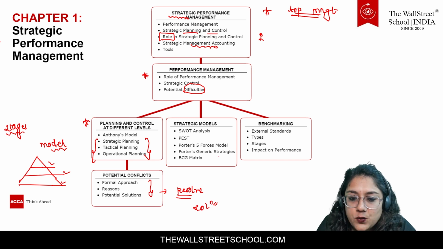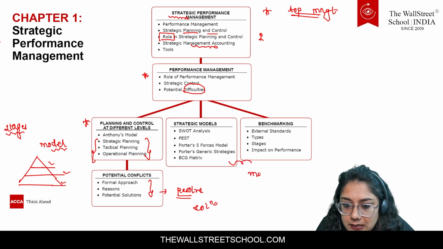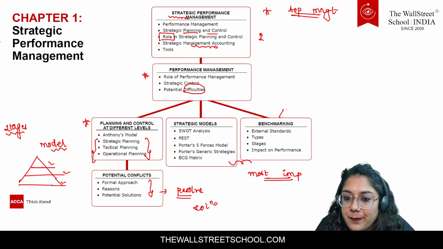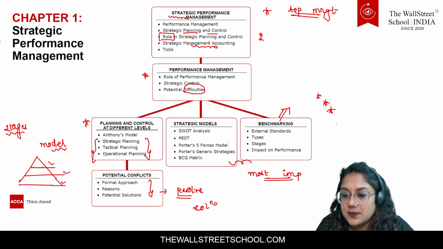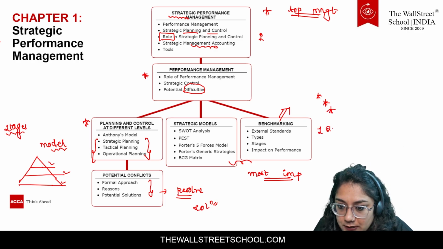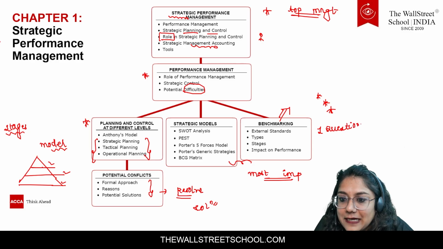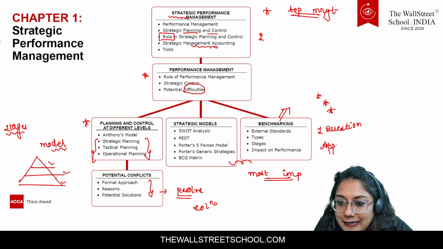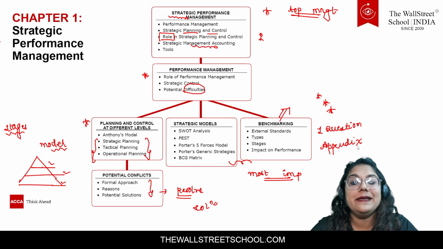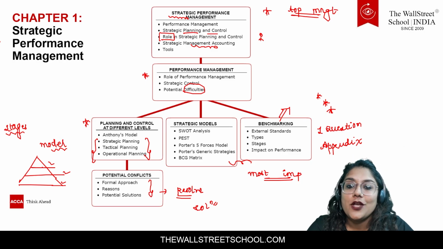And guys, these 2 things are the most important, most IMP. You need to mark it most important: the models and benchmarking. For benchmarking, I can tell you to mark it with minimum 3 stars, and please write it down, because you can get it in one question. Benchmarking, in any one kind of appendix, you will be getting it. Benchmarking means the comparison part. You will be getting it in the exams.